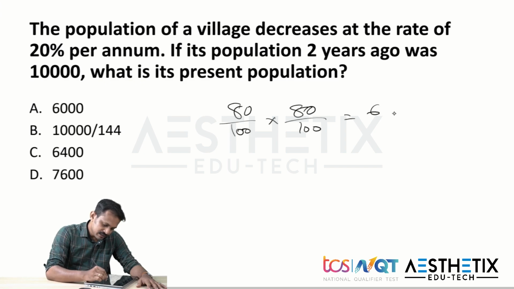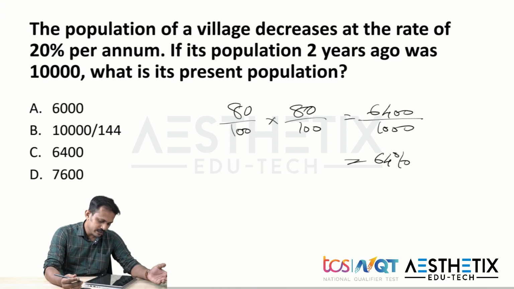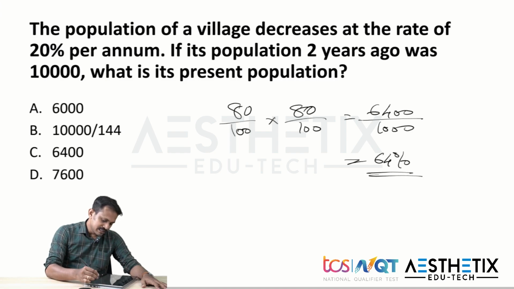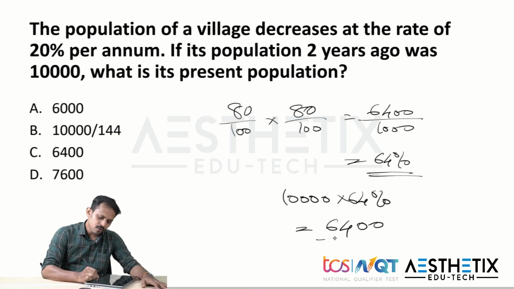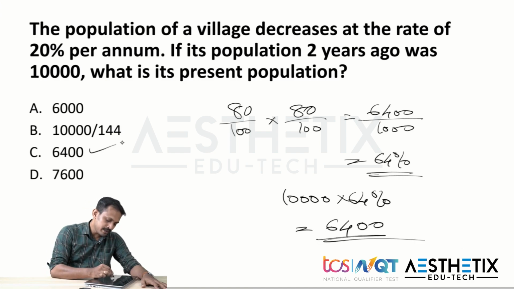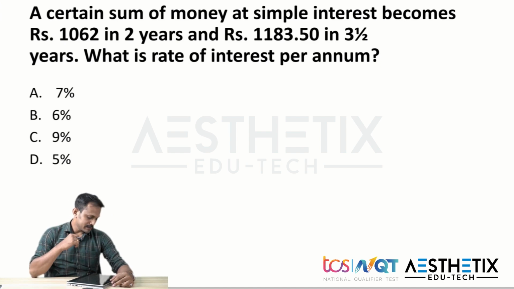Which means nothing but 6400 by 10,000, which we can write as 64%. So initially if there were 100% people, now there will be only 64%. And for this question we can directly say 64% of 10,000 is nothing but 6,400, and it is there in option C. Now moving on to question number 7. Pause the video and try to solve the question.